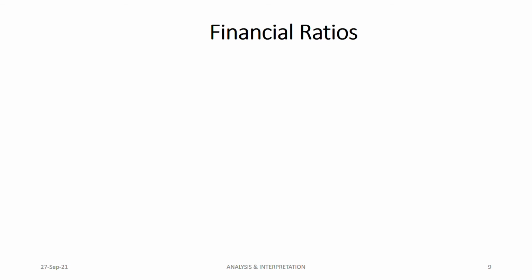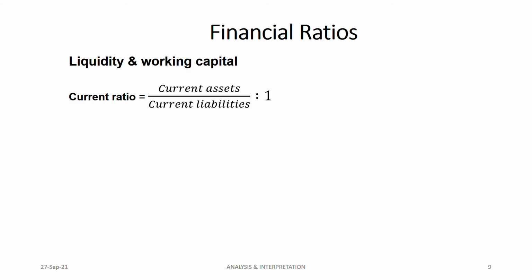So now liquidity and working capital. Under this, current ratio: current assets divided by current liabilities is to 1. This is a ratio. This is not into percentage, not into 100. For example, for current assets divided by current liabilities, it could be 2 is to 1, 3 is to 1, 2.5, or it could be less than 1 also. But the ideal ratio is 2 is to 1.